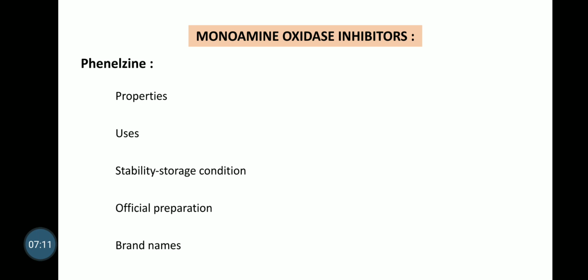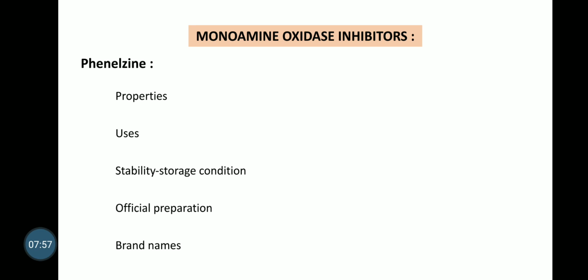Properties: it is white powder with a pungent odor. It is freely soluble in water, very slightly soluble in alcohol. When a solution of phenelzine is treated with sodium hydroxide and Fehling's solution A and B, a red precipitate is obtained. Stability and storage: it is affected by air and light, therefore stored in tightly closed light resistant containers.